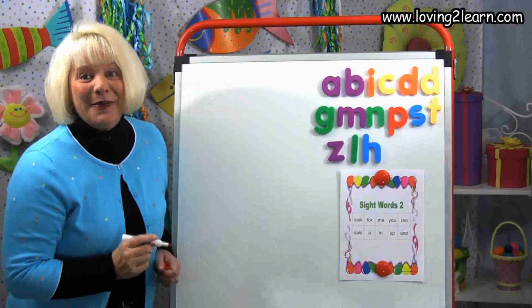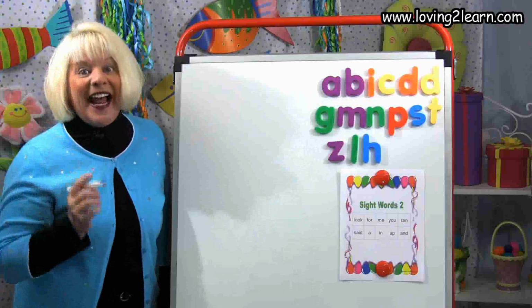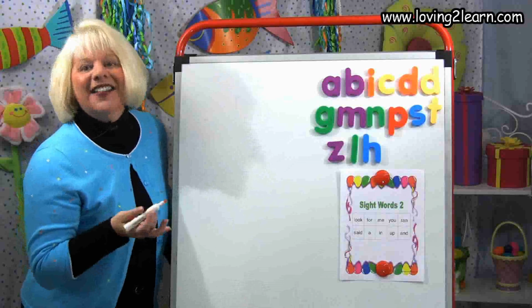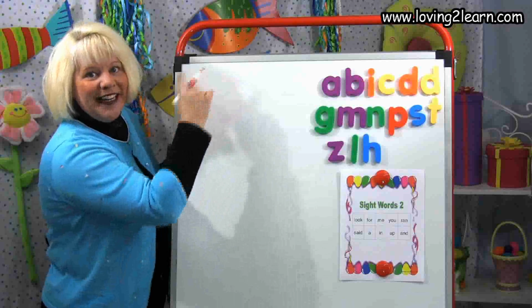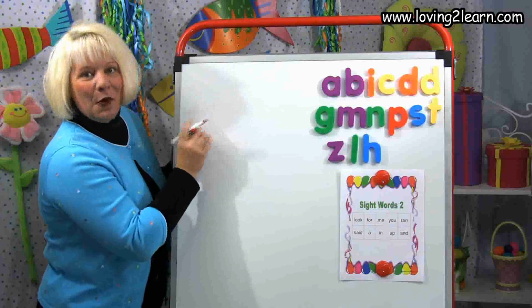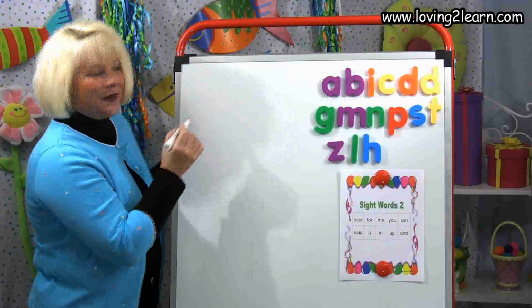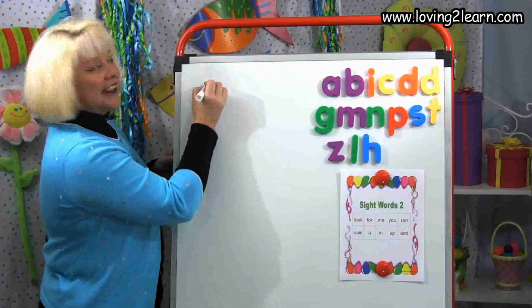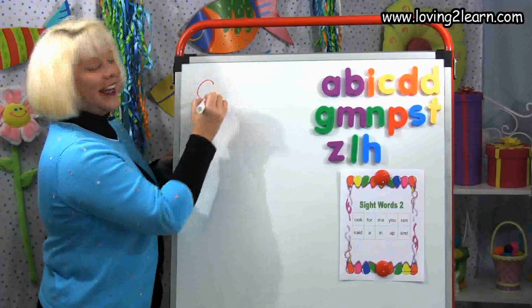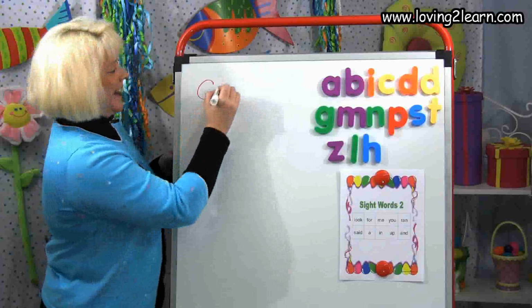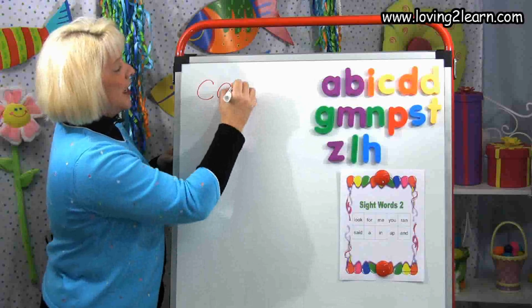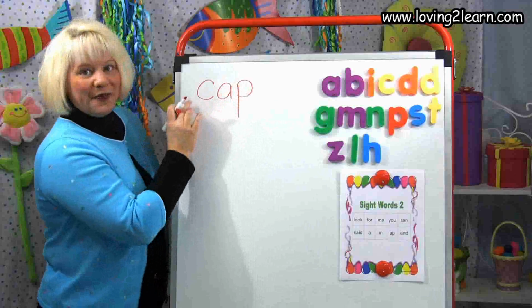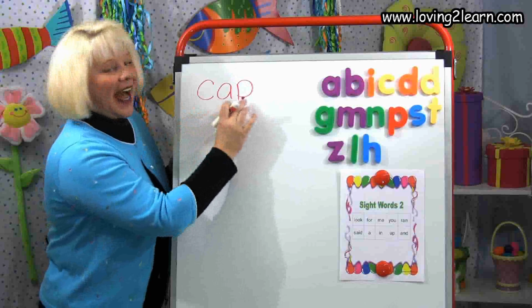We're going to erase the add chunk, and the next set of words we want to write are the app. Let's write the word cap. That's right, that's that C. Make sure too you're writing with me, either in the air, on a wipe-off board, or on a sheet of paper. Cap. There's that C. App. A. P. Straight line down, circle around the top. We just wrote the word cap.